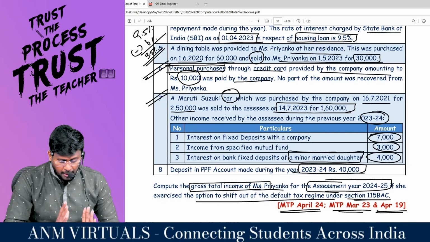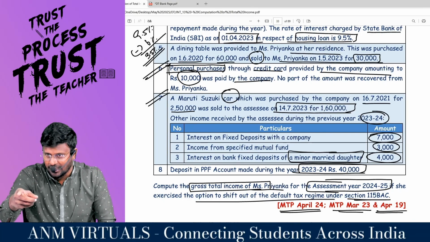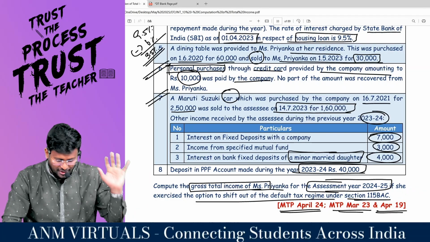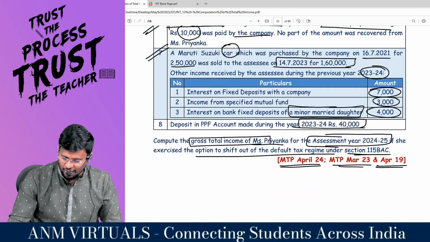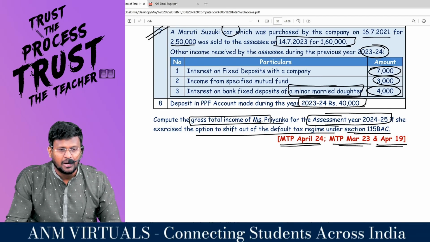And deposit in PPF made, it is entitled for deduction, but they don't ask total income. They want only gross total income. So don't reduce that deduction. Whatever you know, don't write in the exam. Whatever they want, write in the exam. Fine. Compute the gross total income of Priyanka for assessment year 24-25 if she exercises the option of shifting out of the default tax regime under 115BAC.